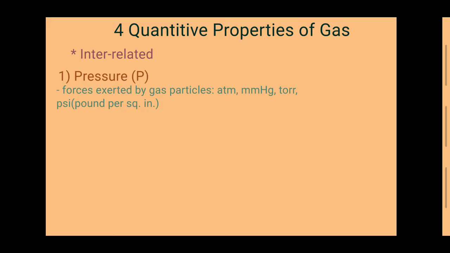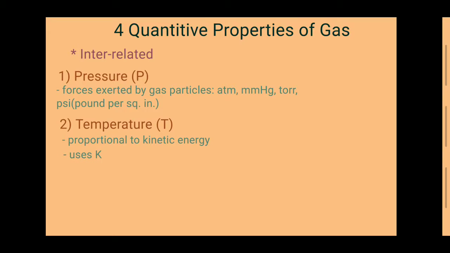Pressure is the force exerted by gas particles. Units include atm, which is short for atmosphere; mmHg, which is short for millimeters of mercury; torr, which is a unit of pressure based on an absolute scale, named after Evangelista Torricelli; and psi, which is pounds per square inch.